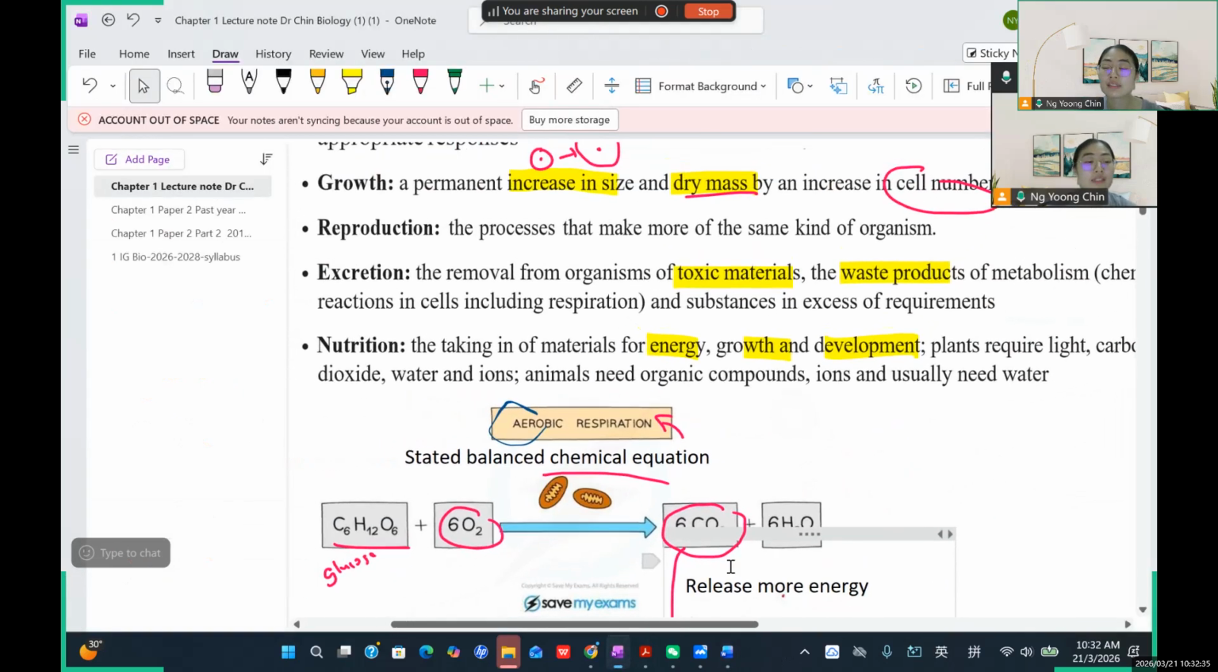So for the plant, they require sunlight, carbon dioxide, and water. And for the animal, we always need the input of the organic compound, which is glucose.